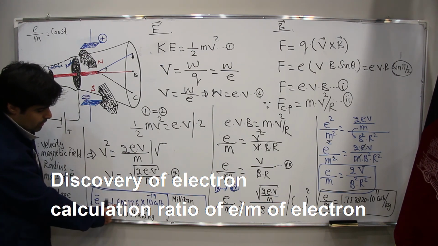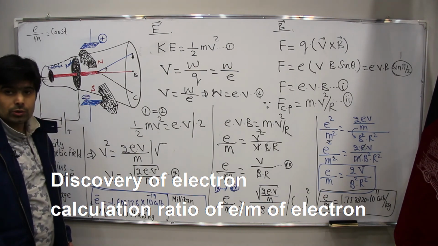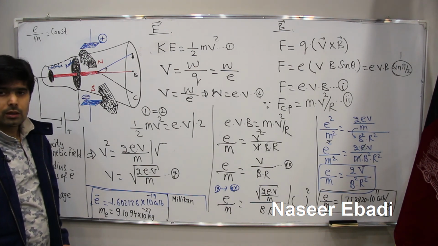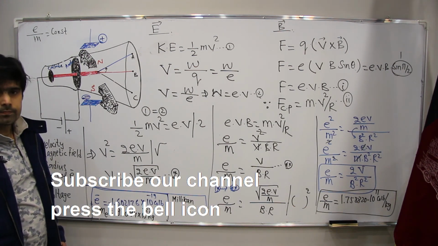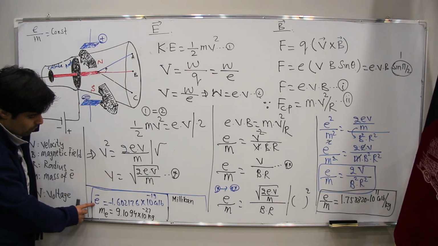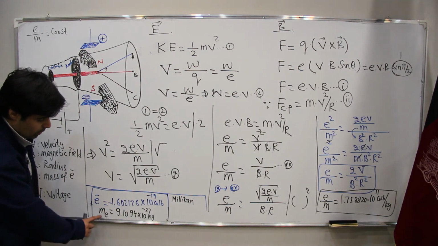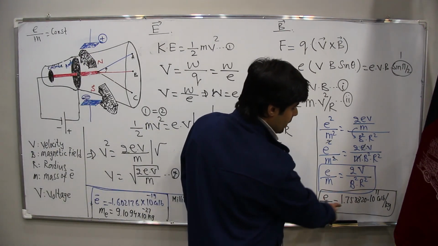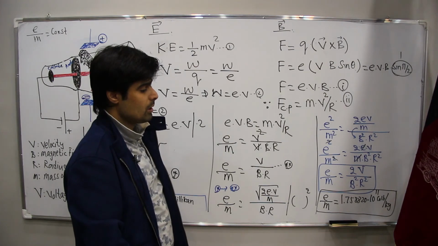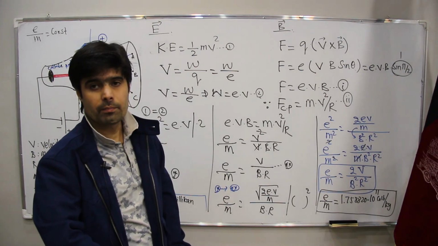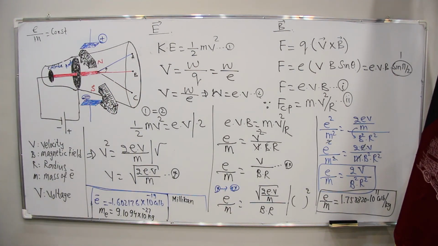Millikan proved this with the oil drops. By usage of oil drops, he equated the magnetic field, the electric field, with the gravity field. And here we are not talking about that. Just try to memorize this. What's the electron charge? What's the electron mass? And the ratio of e to m is 1.758820 times 10 to the power 11 coulomb per kilogram. Write it down, please.